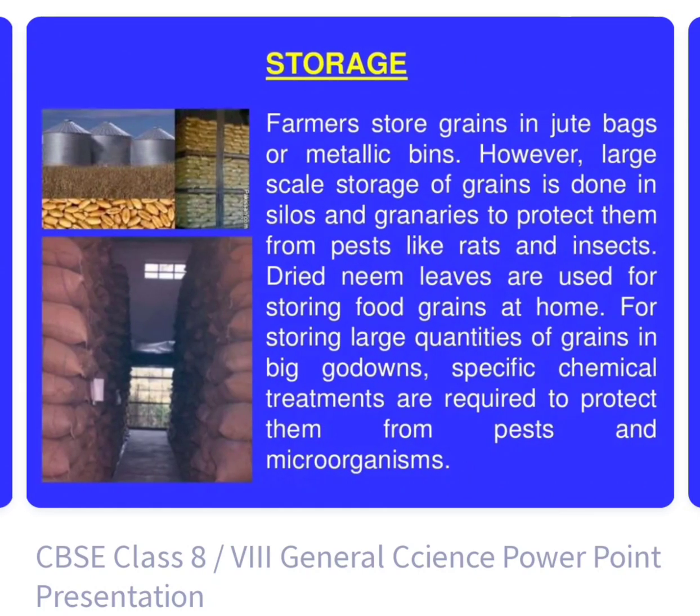Farmers store grains in jute bags or metallic bins. However, large-scale storage of grains is done in silos and granaries, which protect them from pests, rats, and insects. Dried neem leaves are used for storing food grains at home. For storing large quantities of grains, big godowns and specific chemical treatment are required to protect them from pests as well as microbes or microorganisms. You can see in the diagram these storage houses where the grains are stored.